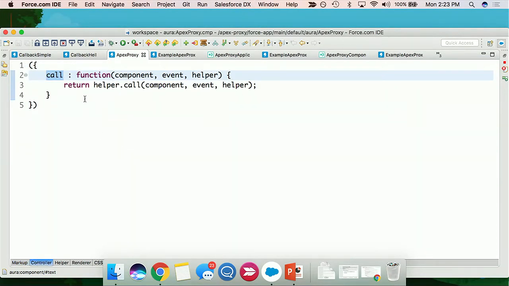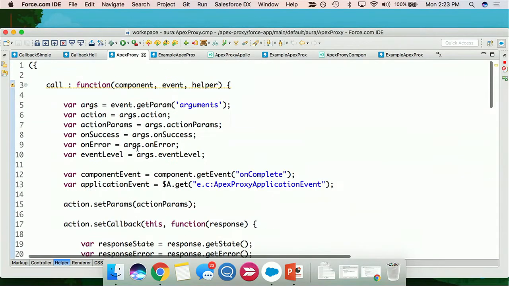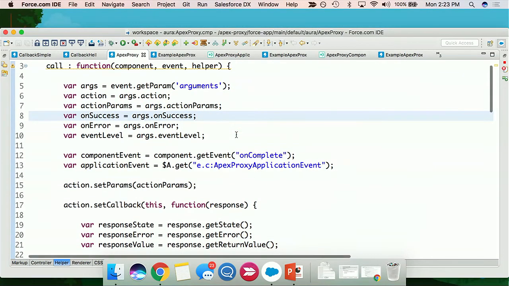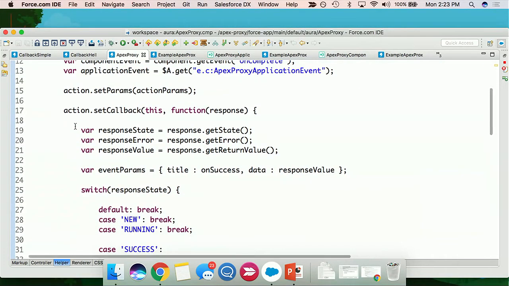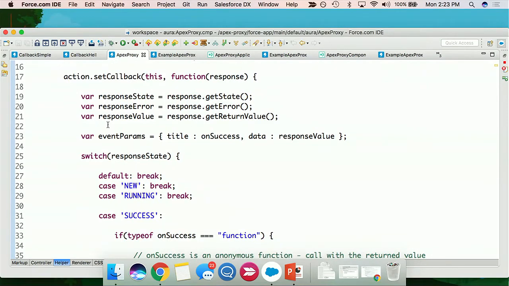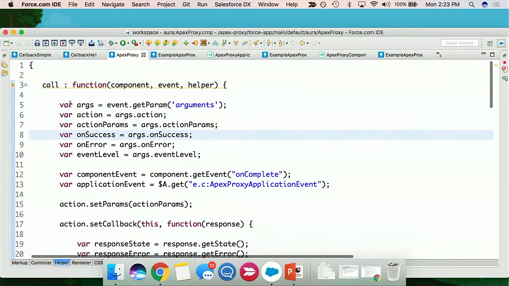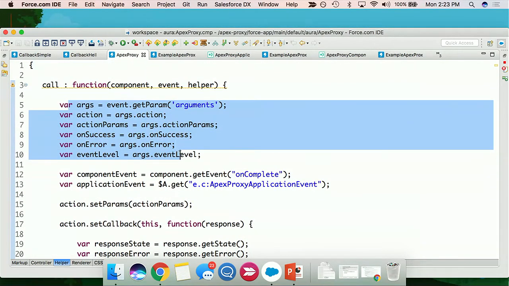Not much in the controller again. We just have to define our call method, which is exposed by our aura method. And one last time, hopefully the last time I ever have to write enqueueAction logic again, within my call method in the helper, from basically line 15 down. You've all seen this and no one loves it or hates it. But up above, what we're getting is all of those arguments from our aura method that we're going to pass in dynamically to our Apex proxy code, which is then going to go make the calls.